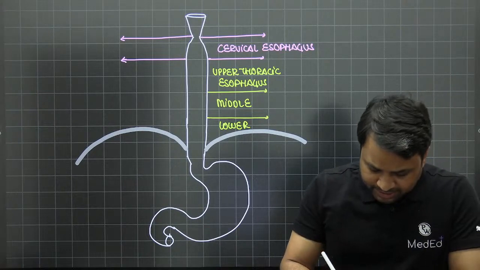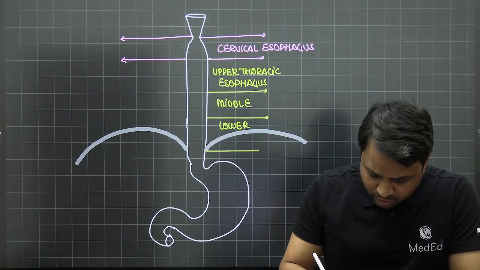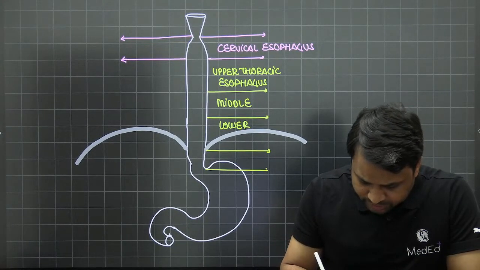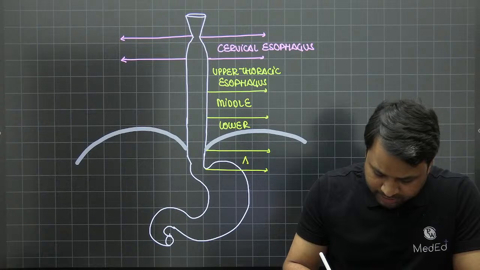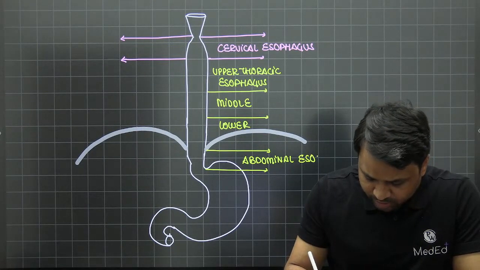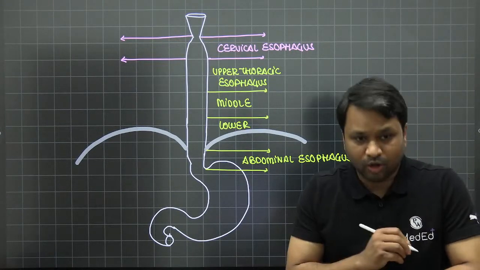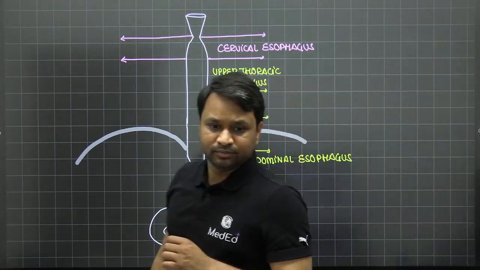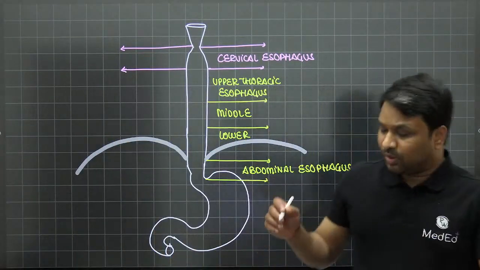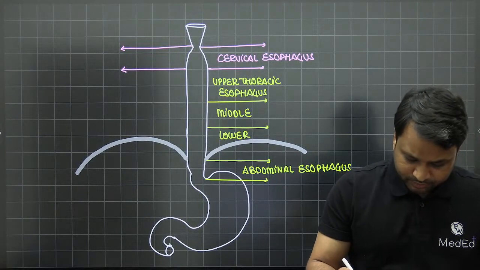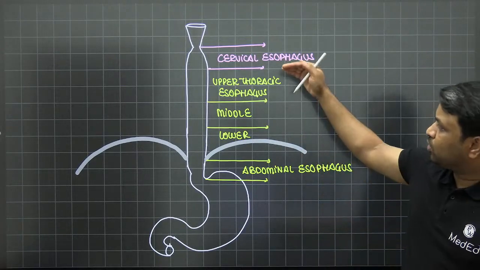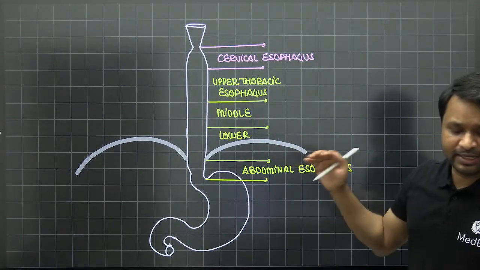Now, once it pierces the diaphragm, from the diaphragmatic level all the way to your gastroesophageal junction, this is what we call the abdominal esophagus, right? Now, all these are very, very important. These are the divisions that you have. On one end, you have the cervical esophagus. Then it goes into upper thoracic, middle thoracic, lower thoracic, and the abdominal esophagus.